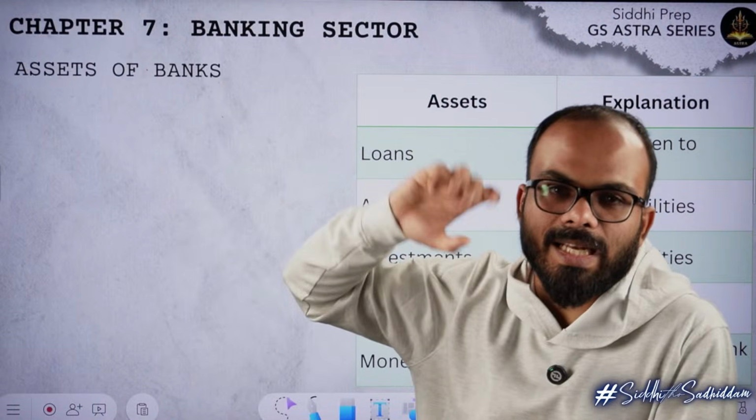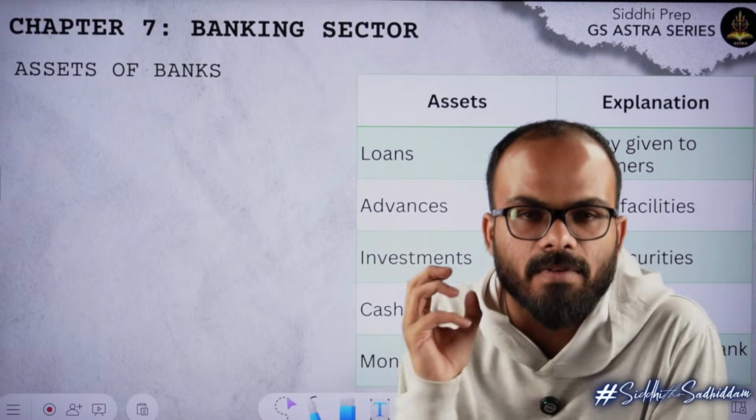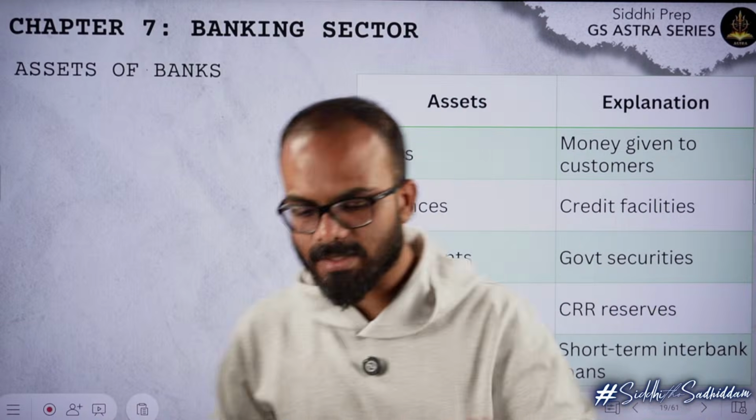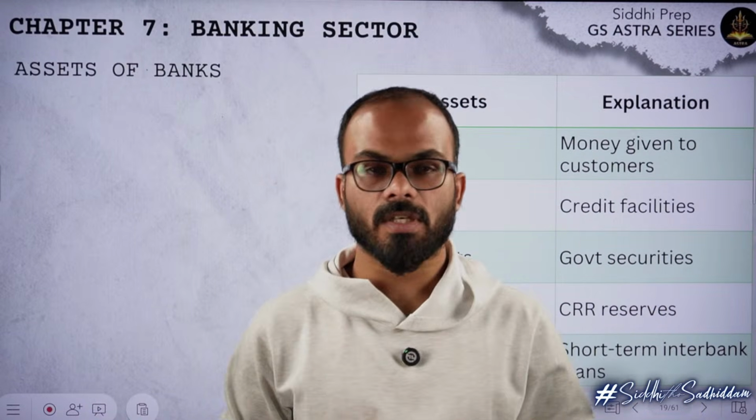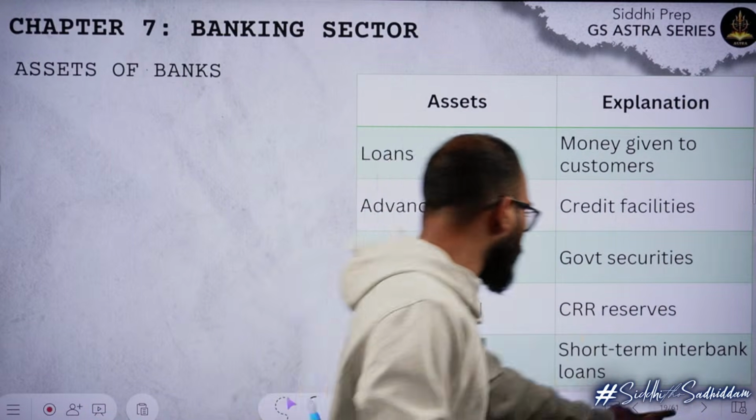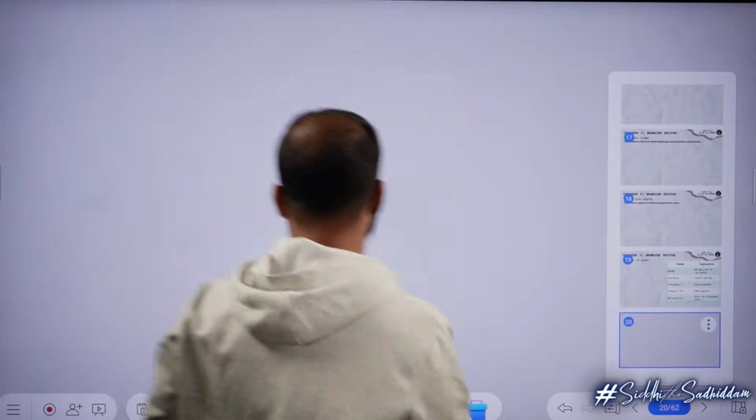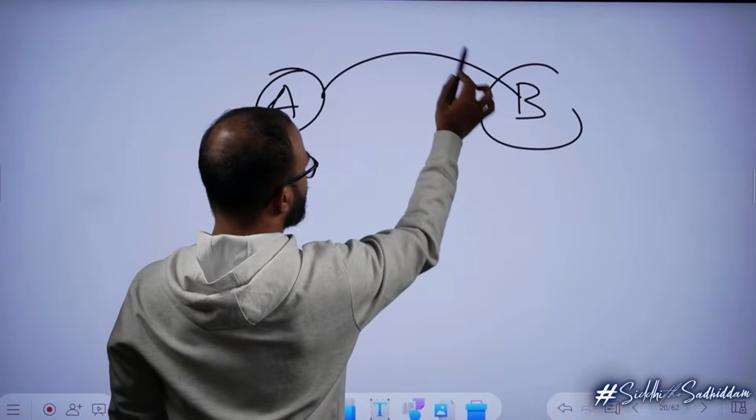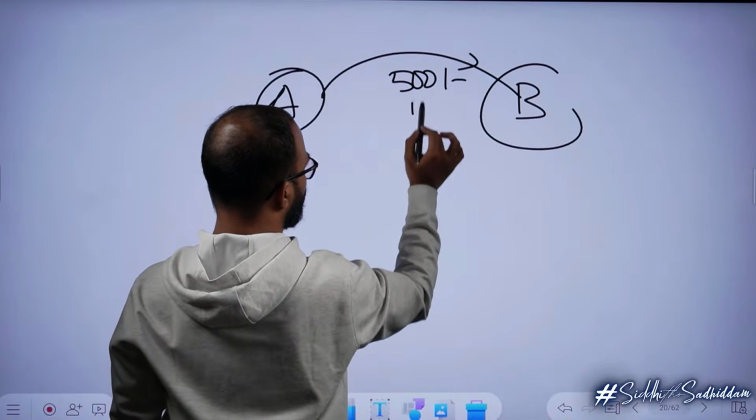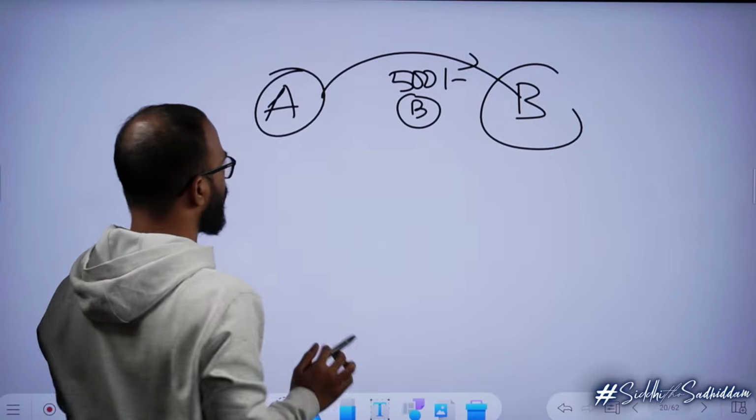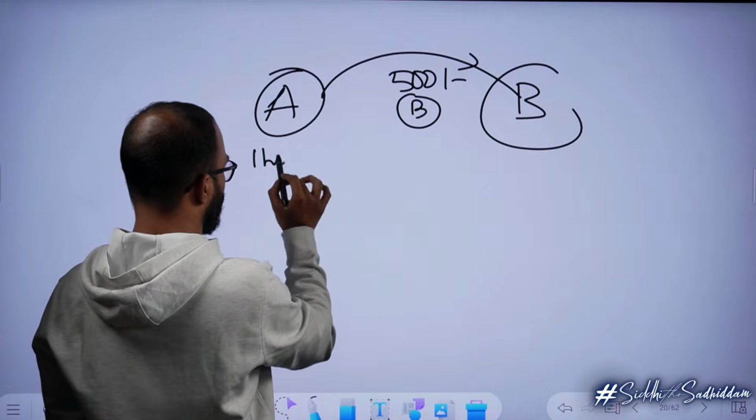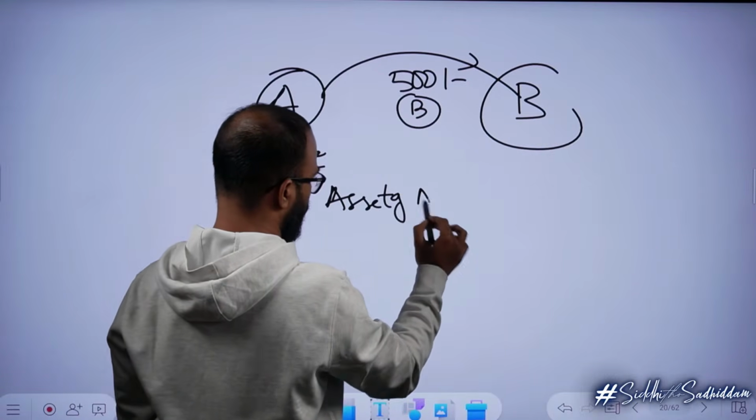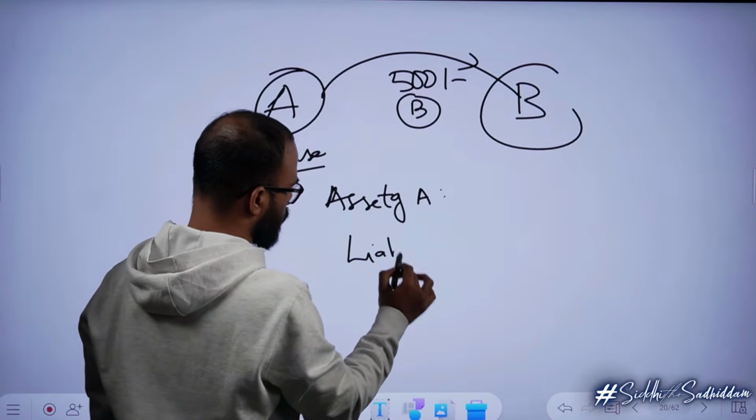This is important. Till now we spoke about various types of banks. Now we will talk about what the assets of a bank are and what the liabilities of a bank are. Before I discuss any further, I have one question for you. For a normal person, there are two people, A and B. A gave 500 rupees to B, and A has one house. What are the assets of A? What are the liabilities of A?